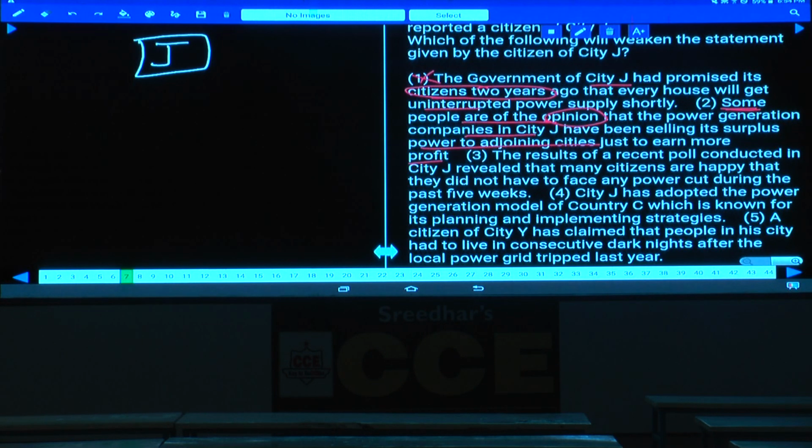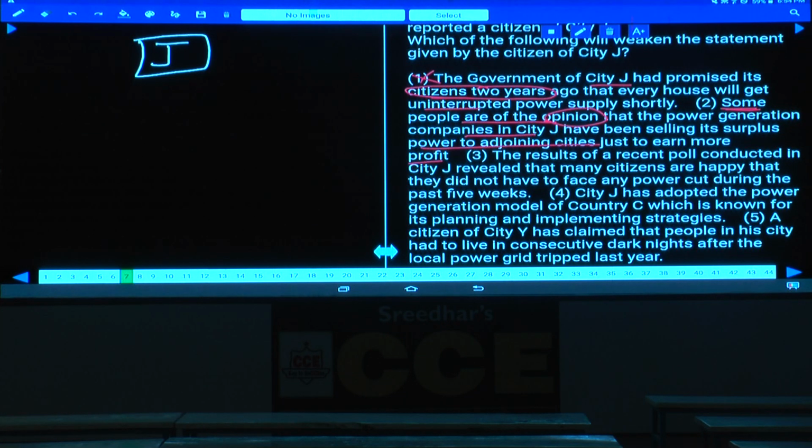Now, what is the statement made by the authorities? We have abundant power with us. Still we are having the problem, which implies that maybe these people are selling this power to some other people. Hence this is countering the authority's statement. And in order to weaken the statement made by this authority, this will be your answer. But what is the third one here?